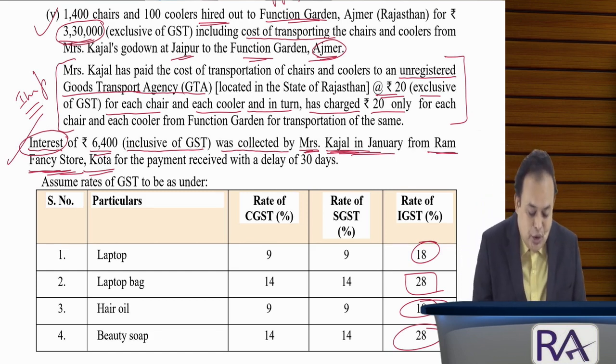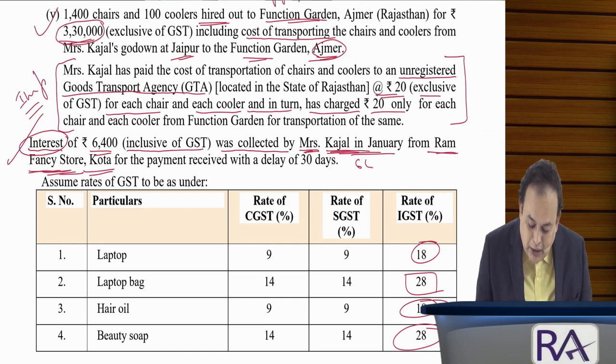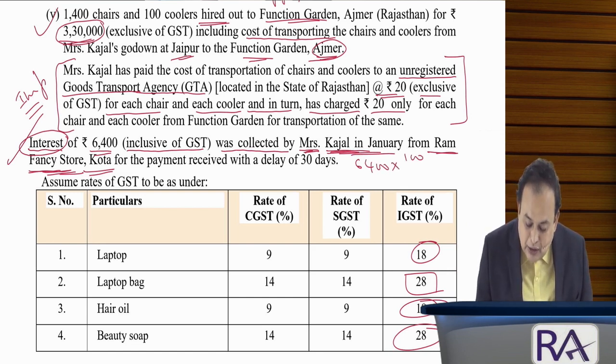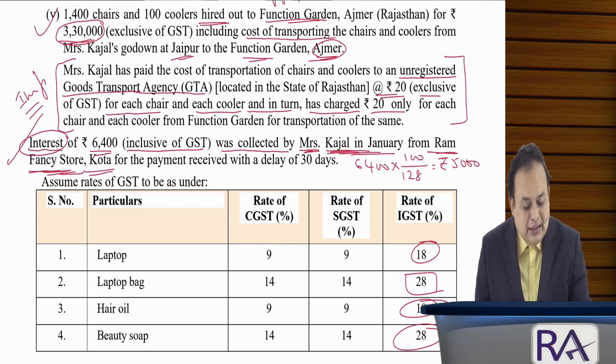So the given value of 6,400 is inclusive of GST always. Therefore, 100 divided by 128, you will get how much rupees here, my dear sir? Almost 5,000 rupees you will get.